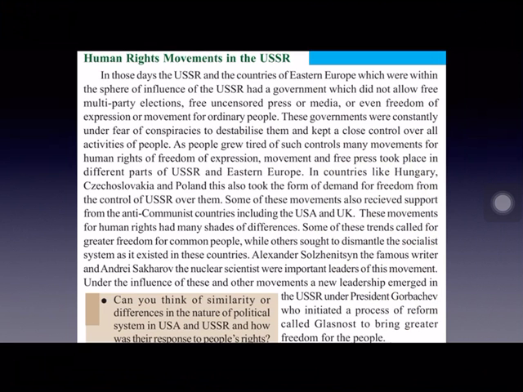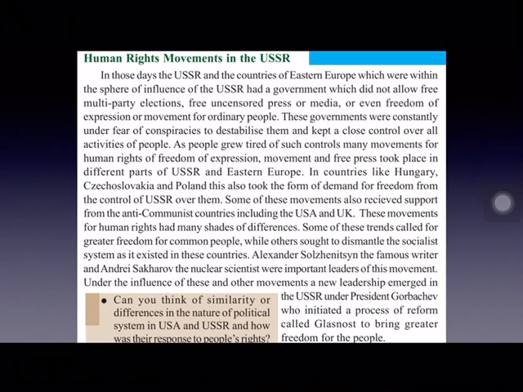Now let us see another movement, the human rights movements in USSR, and why they were led. As you know, the full form of USSR is Union of Soviet Socialist Republics. It was formed in 1924 by combining some Eastern European countries like Poland, Austria, Hungary, Czechoslovakia, and Russia.